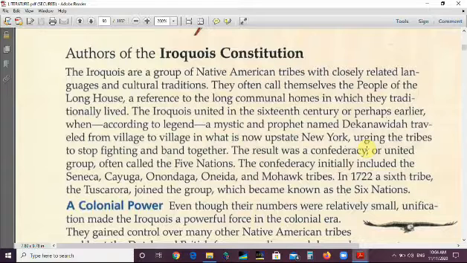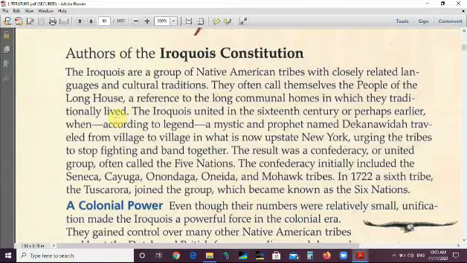They often call themselves the people of the Longhouse. Why? A reference to the long communal homes in which they traditionally lived. They used to have long houses in which the extended families lived.